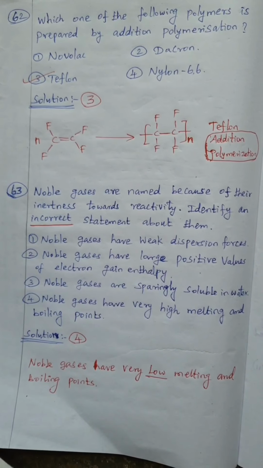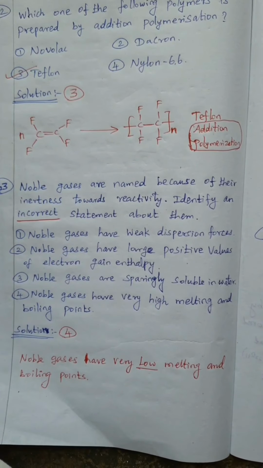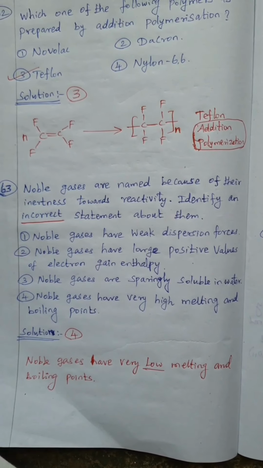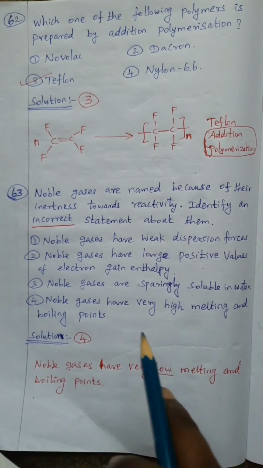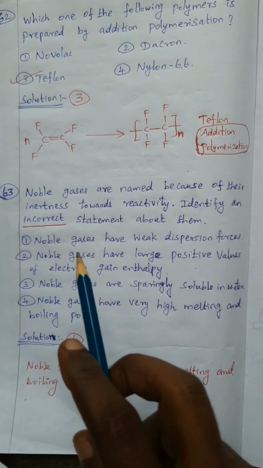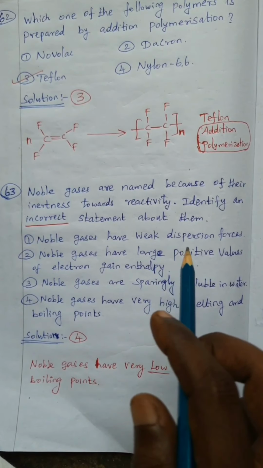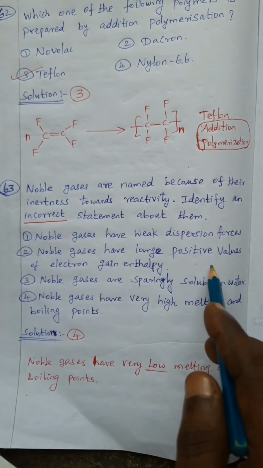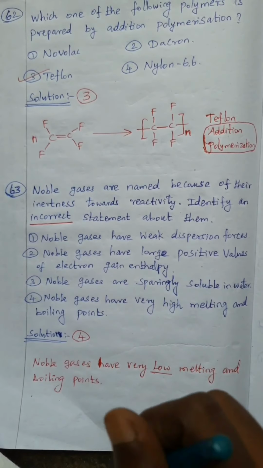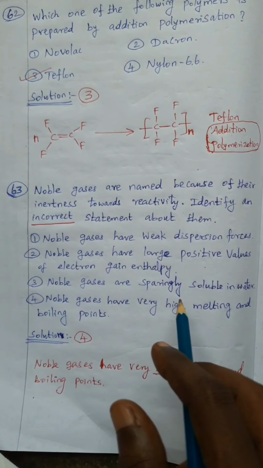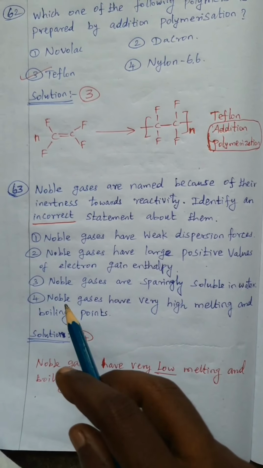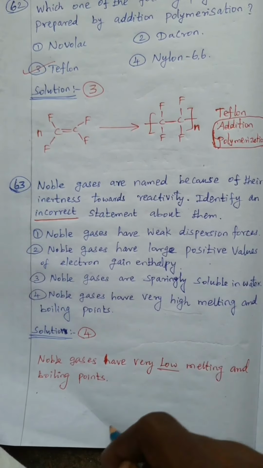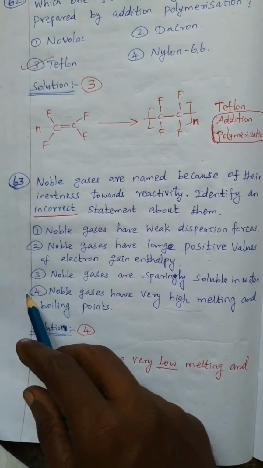Next 63, noble gases are named because of their inertness towards reactivity. Identify an incorrect statement about them. Noble gases have weak dispersion force. This is also a correct statement. Noble gases have large positive values of electron gain enthalpy. It is also a large positive value, correct. Then noble gases are sparingly soluble in water. It's also correct. And noble gases have very high melting and boiling point. It is a low melting and low boiling point. So option 4 is the incorrect statement.